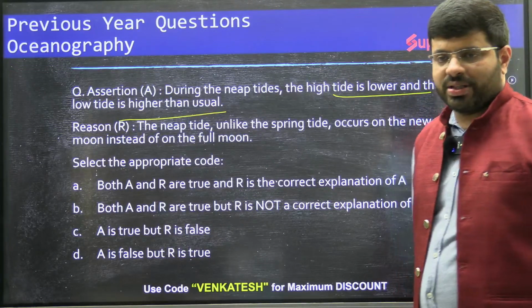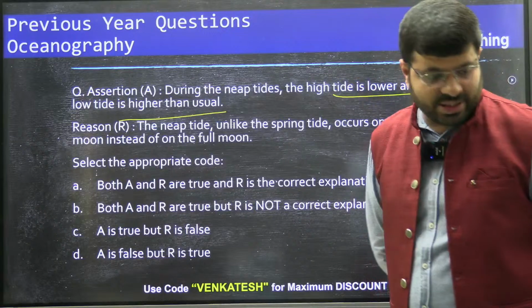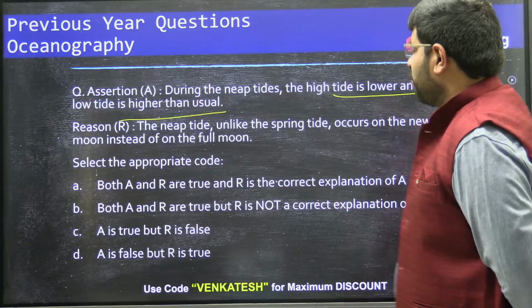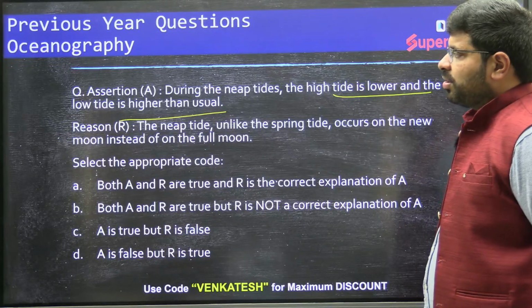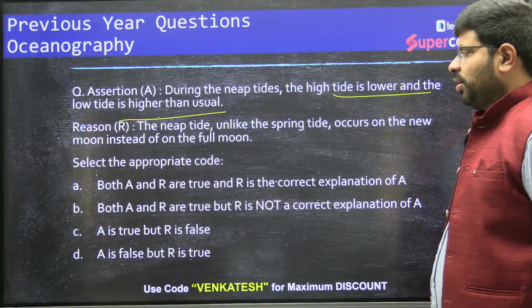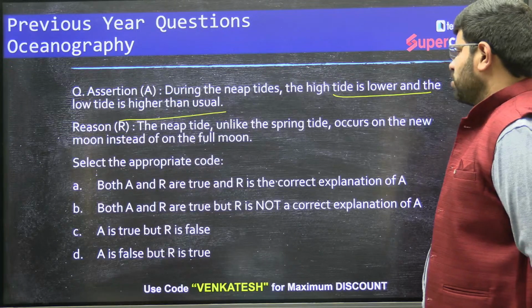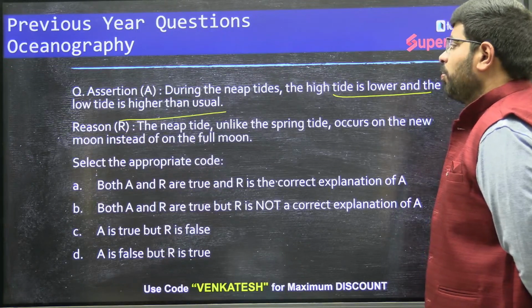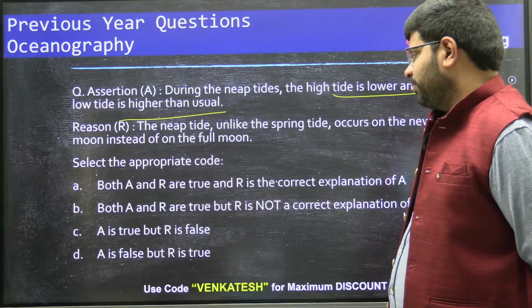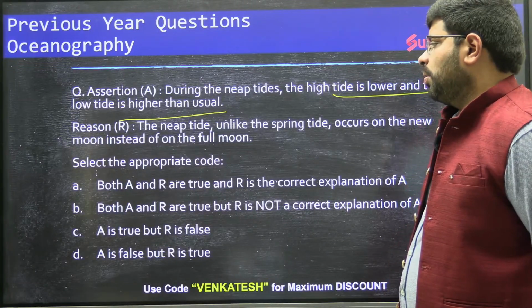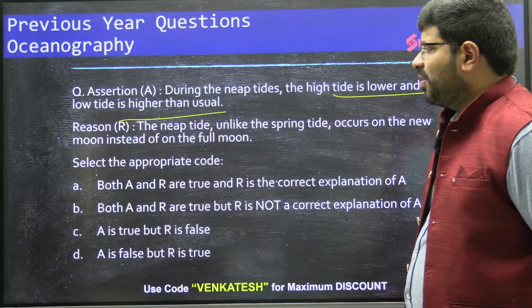So what is the question they are asking? The assertion says that during the neap tide, the high tide is lower and the low tide is higher than usual. The reason says the neap tide, unlike the spring tide, occurs on the new moon instead of the full moon day. Can you tell me the answer, anyone?